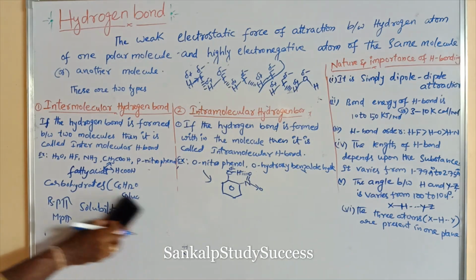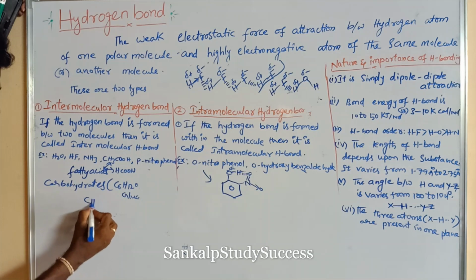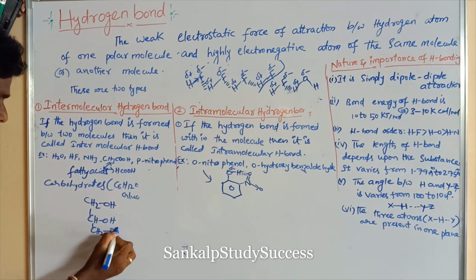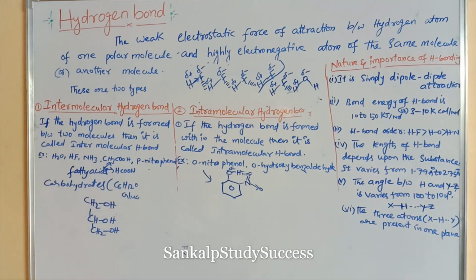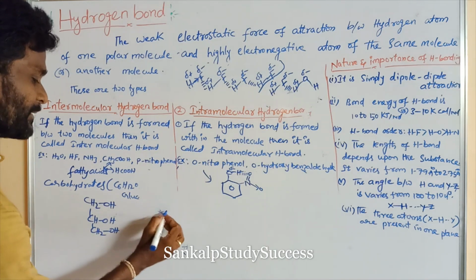For example, viscosity: glycerin or glycerol, and we can take an alcohol, C2H5OH.